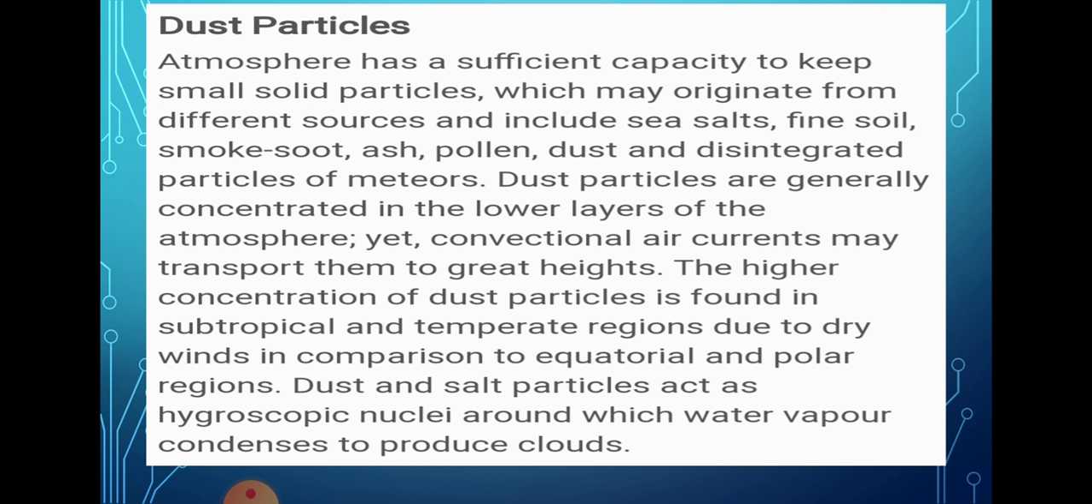A higher concentration of dust particles is found in the subtropical areas as well as the temperate regions due to dry winds, in comparison to the equatorial and polar regions. The dust and salt particles act as hygroscopic nuclei around which water vapor condenses to produce clouds. So this is all about the composition of the atmosphere.